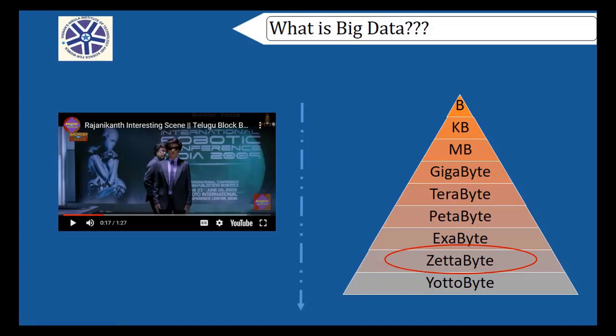So students, what is the configuration of Chitty? Speed 1 terahertz, memory 1 zettabyte. It can store 1 zettabyte of data. 1 zettabyte is equal to 1024 exabytes. 1 exabyte is equal to 1024 petabytes. Likewise, it can store 1 zettabyte of data in it. If you clearly watch that movie, in one scene, Chitty will be scanning one phone dictionary.